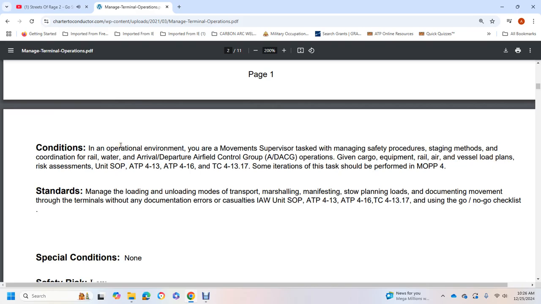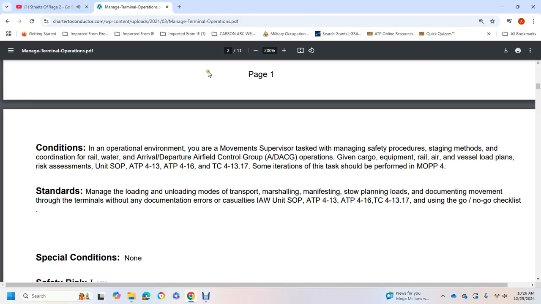Conditions all operating environmental. You are the movement supervisor, tasked with managing safety procedures, staging methods, and coordination of rail, water, air arrival, departure, and airfield control group operation, given the cargo equipment, rail, air, and vessel load plans, risk assessment, unit standard operating procedures, Army Training Publication 4-13, 4-16, Training Circular 4-13.17.